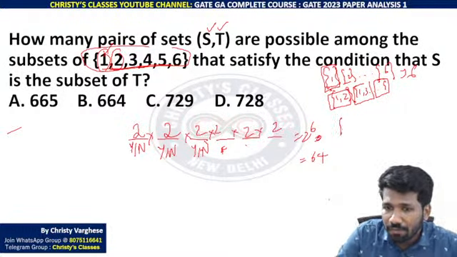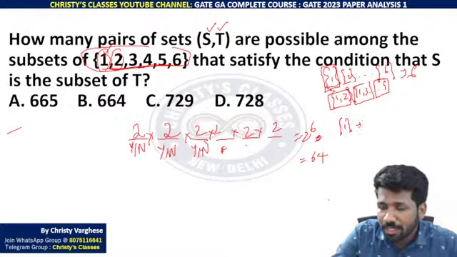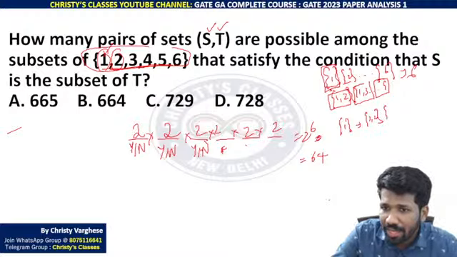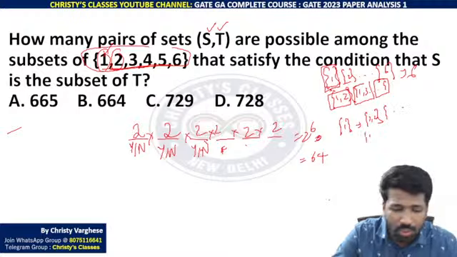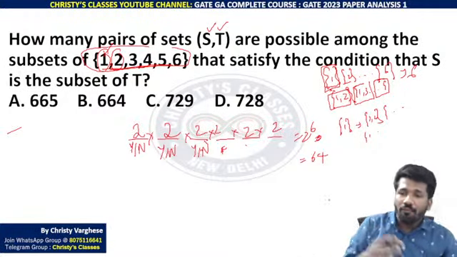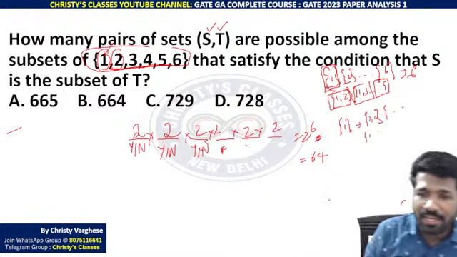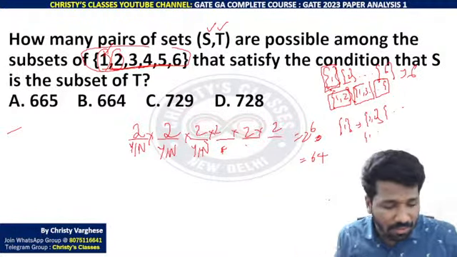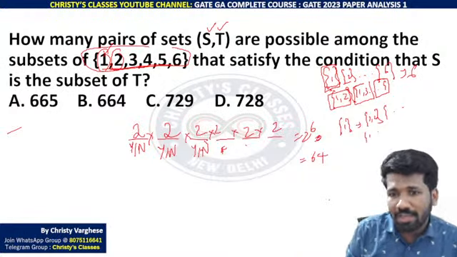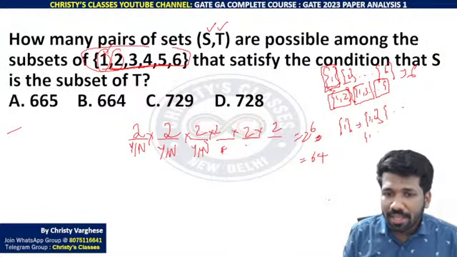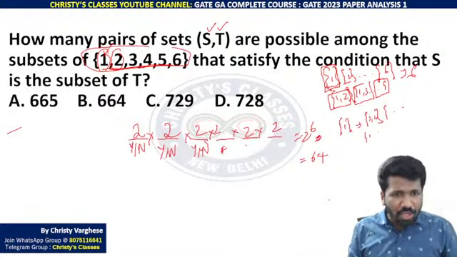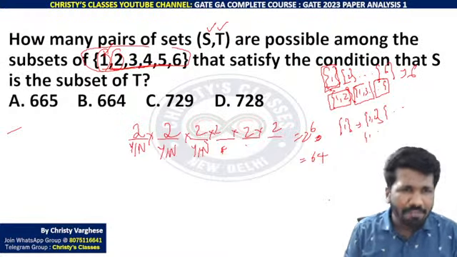Like 1 itself, if you take 1 subset of क्या क्या elements है? 1 2 का है, 1 3 का है, up to 1 6 का है, then 1 2 3 का है, 1 3 4 का है, 1 3 5 का है, 1 3 6 का है, 1 4 5 का है, 1 5 6 का है. All those possibilities we need to find. Again, did you all understand the meaning of the question? So that way you can try.